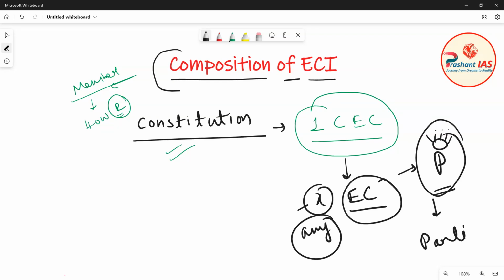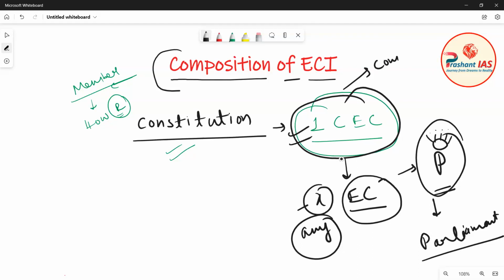Now what does this statement mean? It simply means that there will be one Chief Election Commissioner in the Election Commission of India, and this is compulsory, obligatory.